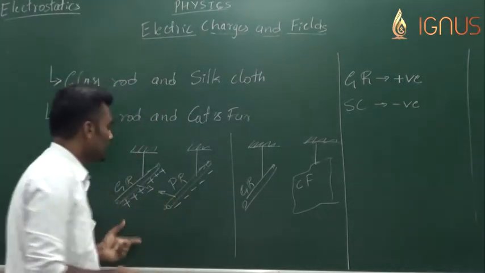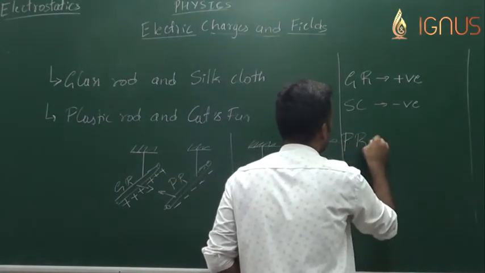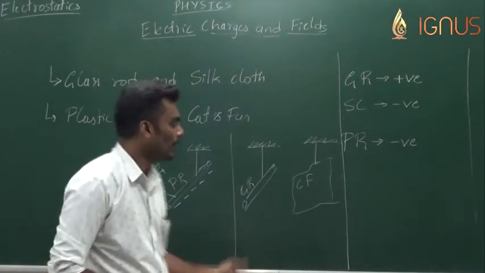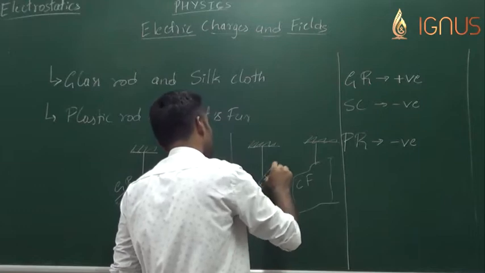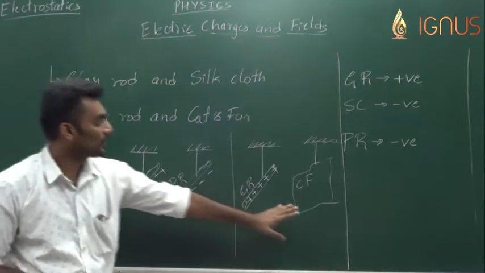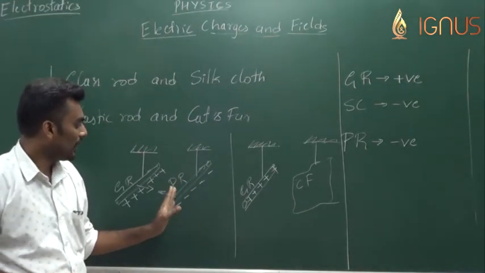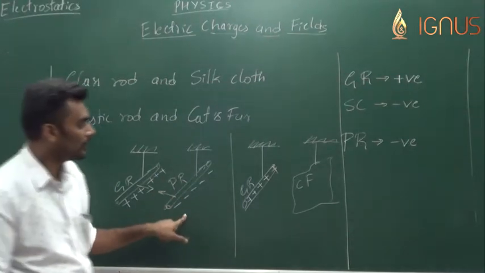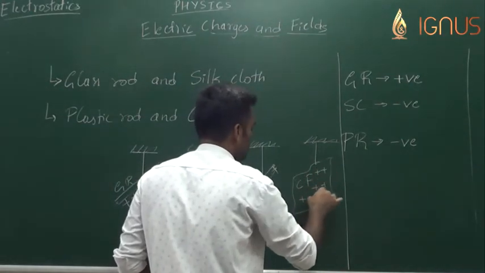So now the plastic rod has acquired negative charge after rubbing, and the glass rod always acquires positive charge. The pair of the plastic rod, which is the cat's fur, would have acquired the exact opposite charge of the plastic rod. Since the plastic rod has acquired negative charge, the cat's fur is expected to acquire positive charge.